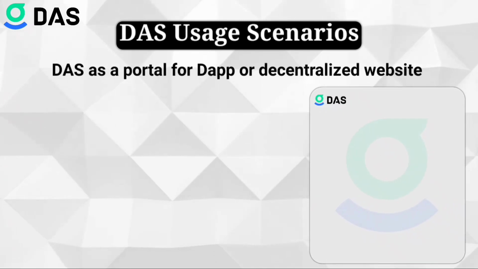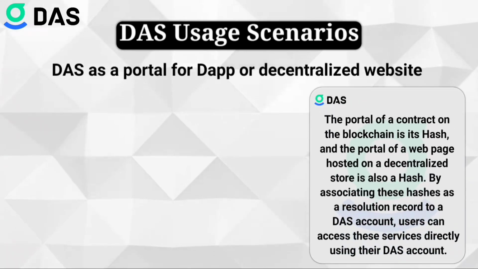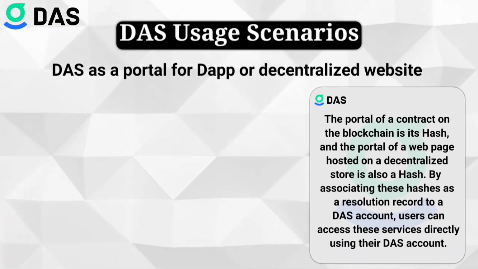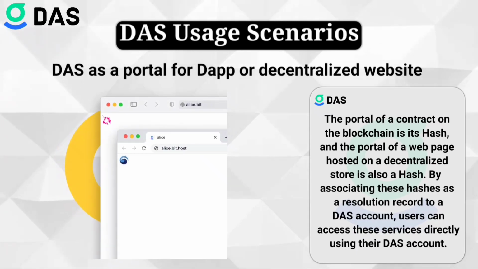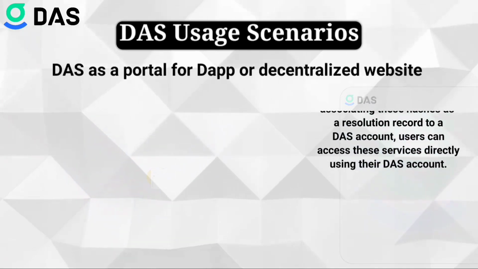DAS as a portal for DApp or decentralized website. The portal of a contract on the blockchain is its hash, and the portal of a web page hosted on a decentralized store is also a hash. By associating these hashes as a resolution record to a DAS account, users can access these services directly using their DAS account.